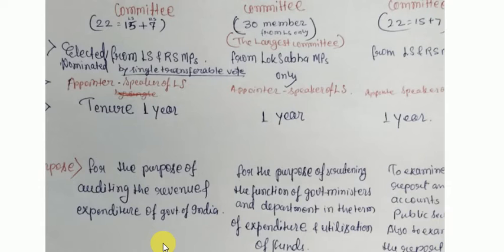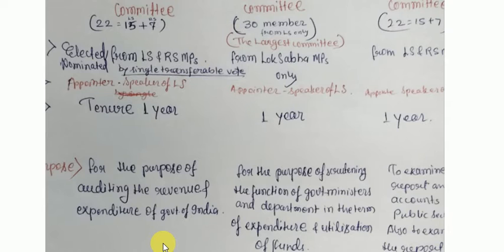Similarly, let us talk about the Estimates Committee. In this committee, there are 30 members. This is also called the largest committee of the Parliament of India, or you can say the Financial Standing Committee. The 30 members come only from Lok Sabha.